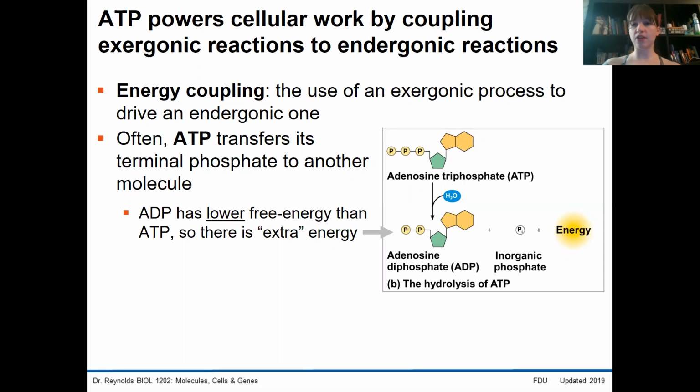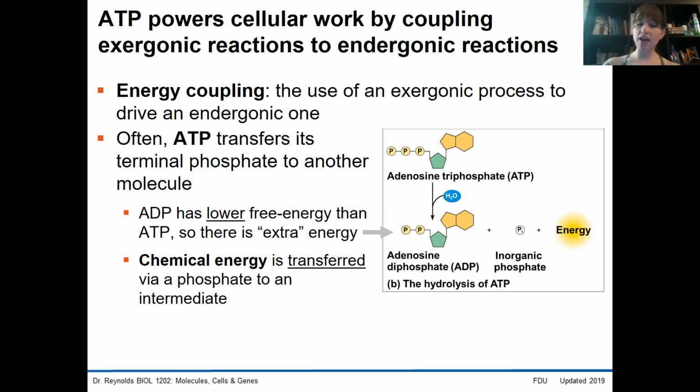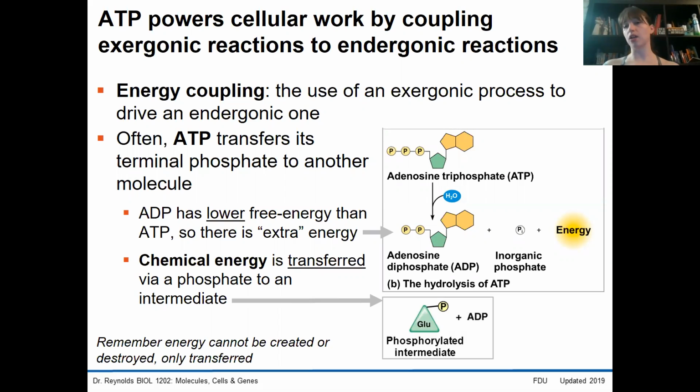Recall that we went from a molecule of ATP to ADP. The ADP has lower free energy than ATP, so there's extra. But if we just let this extra energy float around, it would be lost to its surroundings. Instead, we're going to transfer that chemical energy with that phosphate and attach it to an intermediate molecule. This intermediate can be the reactant of an endergonic reaction, and this right here is the actual coupling event of energy coupling.